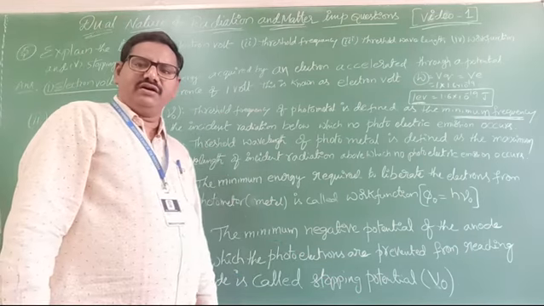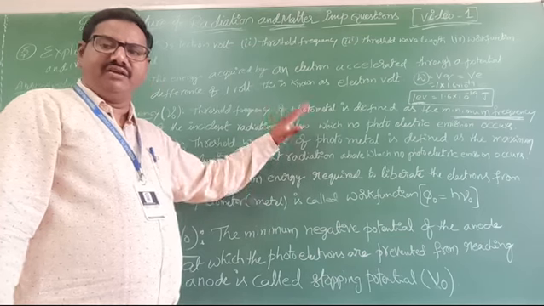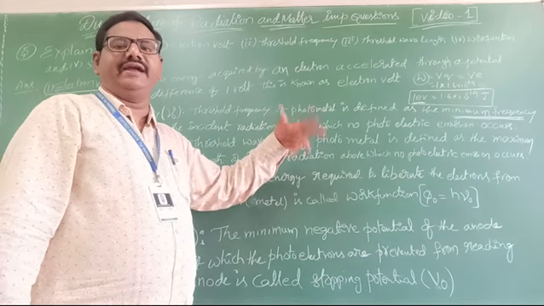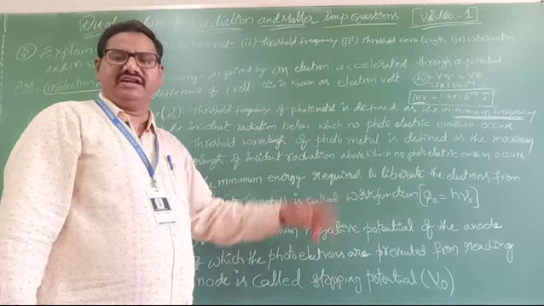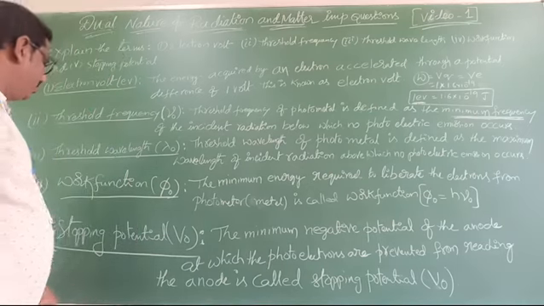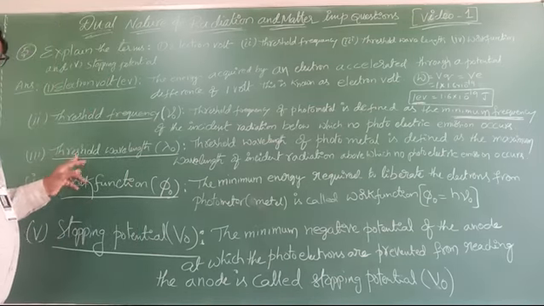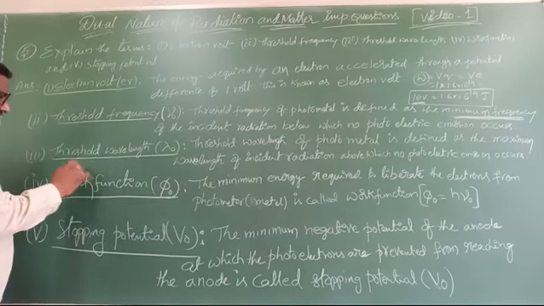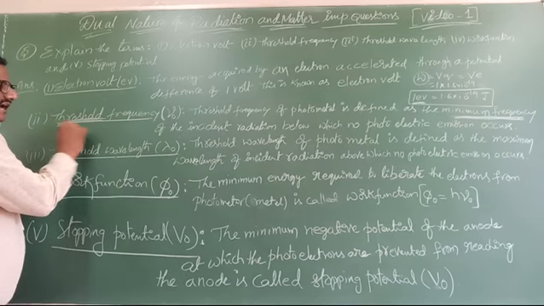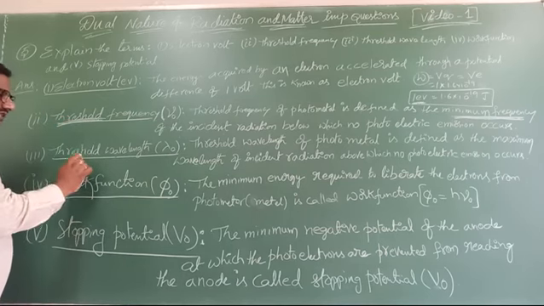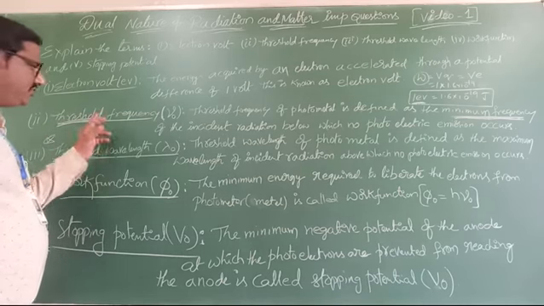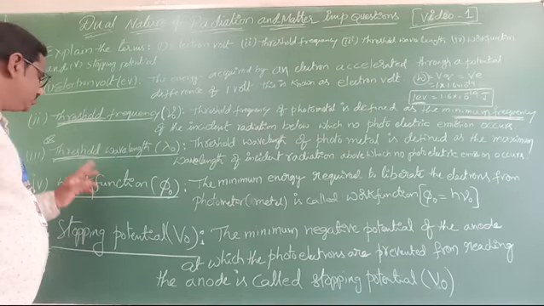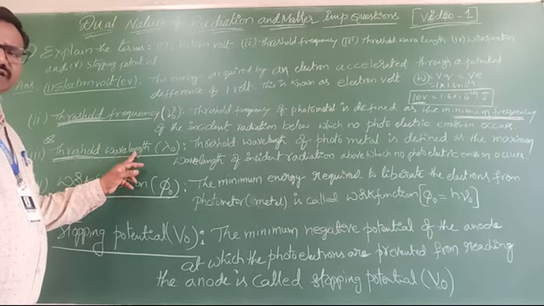Similarly, threshold wavelength. Frequency will be minimum, so wavelength will be maximum. Why? Because both are inversely related. Say yes or no. So here we write threshold wavelength, it's most important. Up to now, for threshold frequency we write minimum; for wavelength we write maximum, because both are inversely related. Clear? So what is a threshold wavelength?